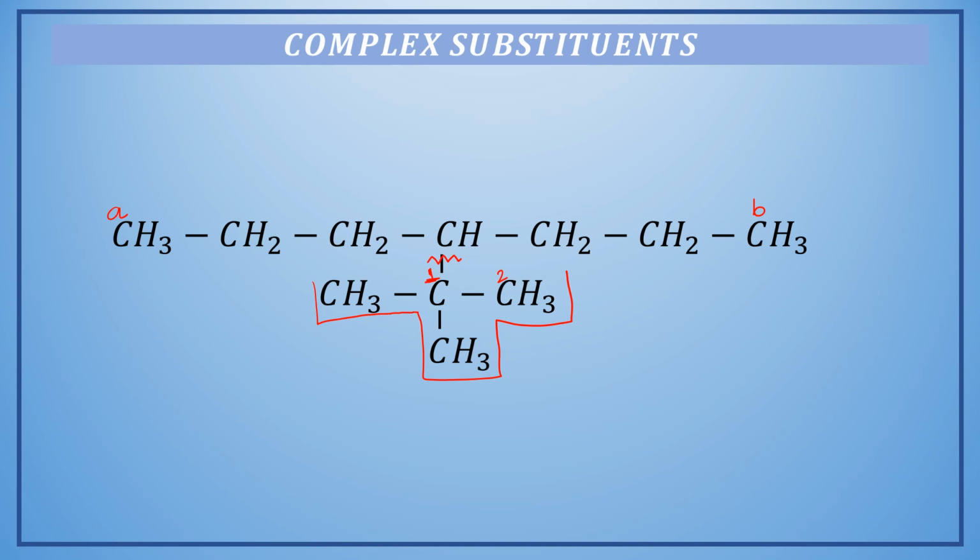So in this particular group we have a methyl group right here linked to the first carbon. We have a methyl group right here linked to the first carbon. So up to this point we can name it as 1,1-dimethyl.